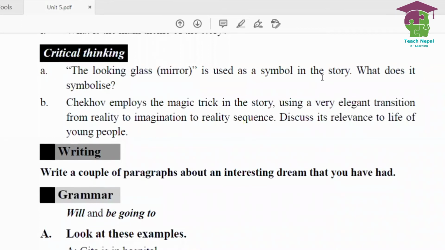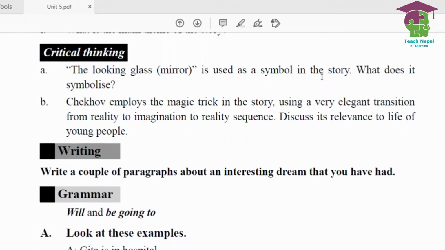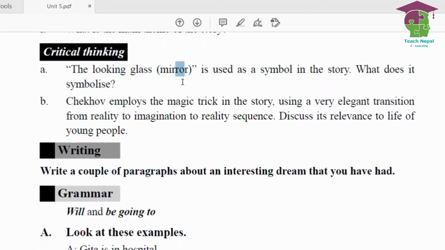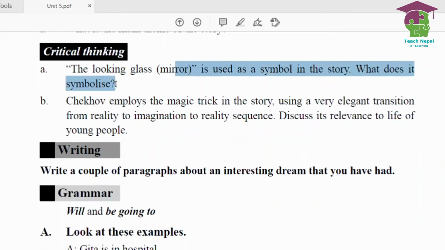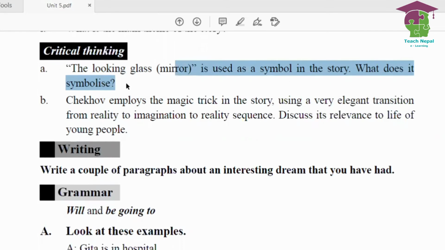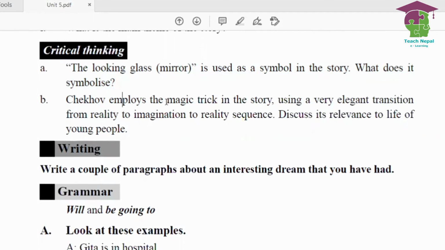Now under critical thinking, you have been given two questions. The looking glass mirror is used as a symbol in the story. What does it symbolize? It symbolizes Nelly's imagination, her daydream, right? So you can talk about these things. Chekhov plays the magic trick in the story using a very elegant transition from reality to imagination, right?